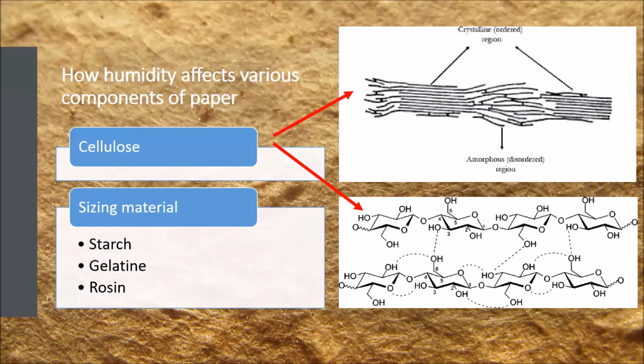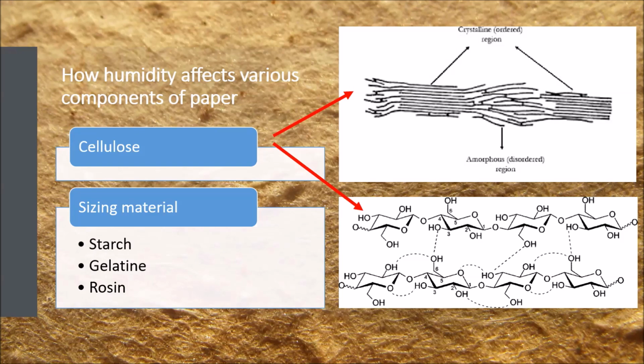Now, apart from this water, I said we'll talk a little less about paper, but I would like to mention two things. That paper is mainly cellulose, but not exactly cellulose. Otherwise, it would be very rough, and we won't be able to write properly. The ink would be absorbed very quickly, and it would move here and there. So it would smudge, and so various sizing materials have been added. Not just the sizing material, there are other things also that are added during paper manufacture, but we are just focusing on the sizing material.